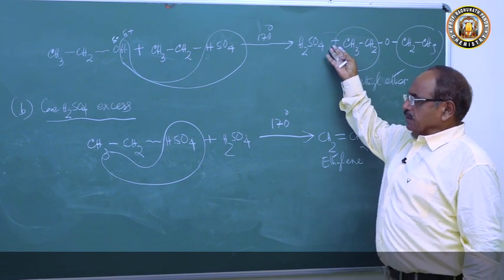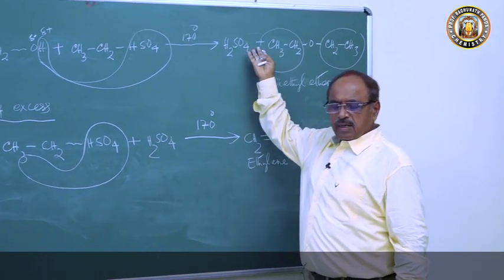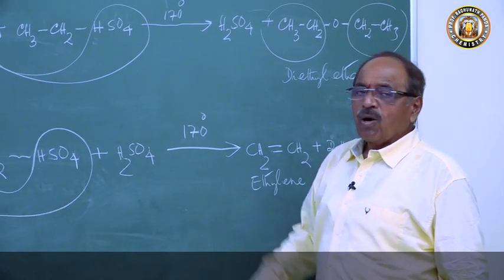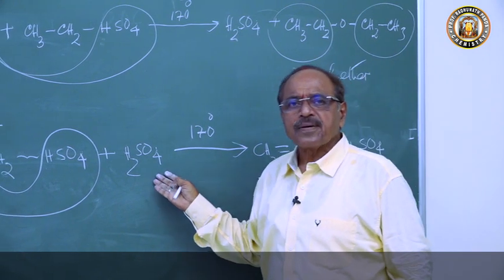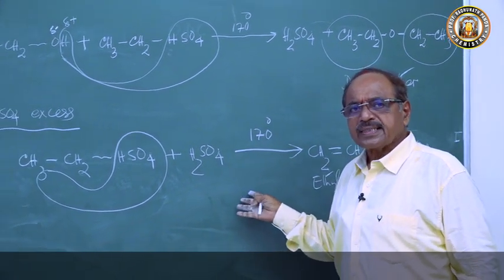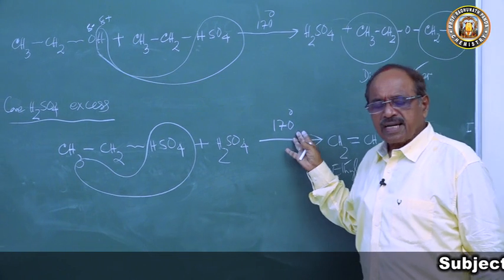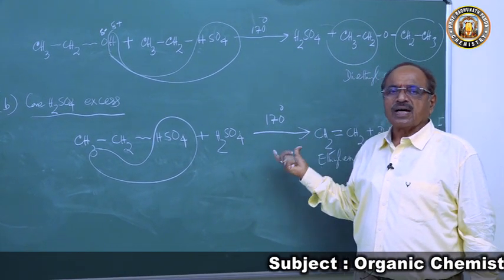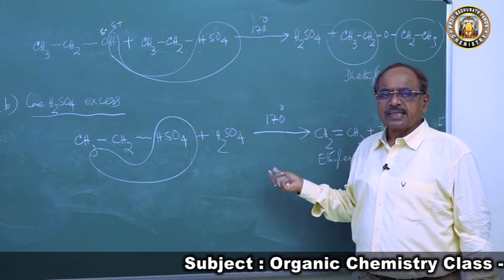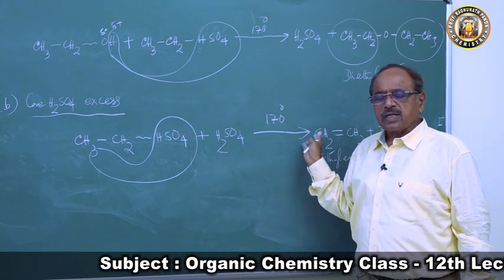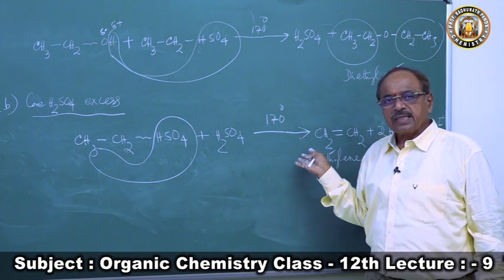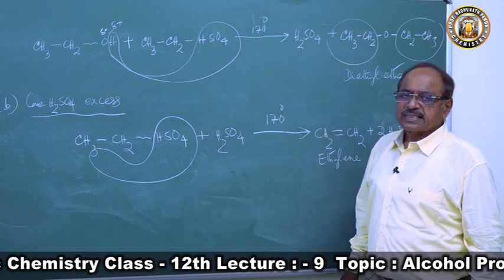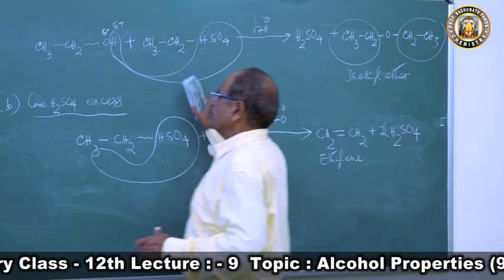So when an alcohol is heated with excess of concentrated sulfuric acid at 170 degree centigrade, it undergoes dehydration to form a molecule of alkene. Ethyl alcohol forms ethylene. If you take propyl alcohol, you get propene. If you take butyl alcohol, you get butene. So this is the way dehydration reaction takes place with excess of concentrated sulfuric acid.